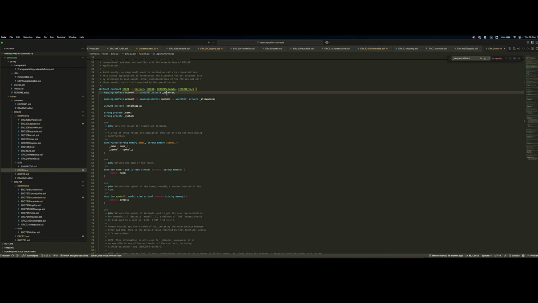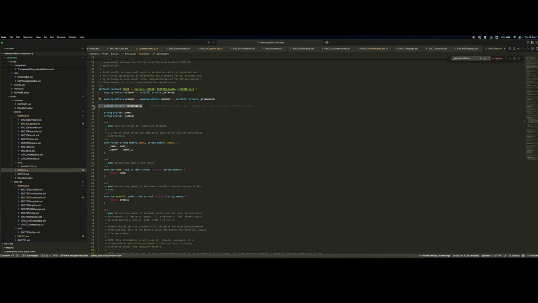Of these, we have the balances, which is a simple association of an account to the balance it owns. Allowances is a double mapping. We're associating an owner to a spender to a value that we are allowing the spender to spend, transfer, and manage on behalf of the owner.